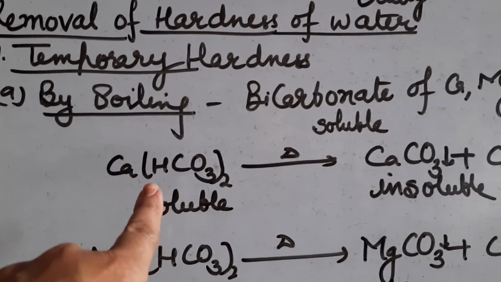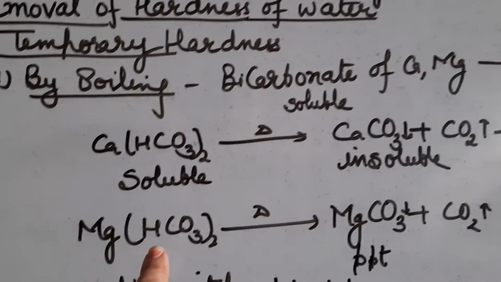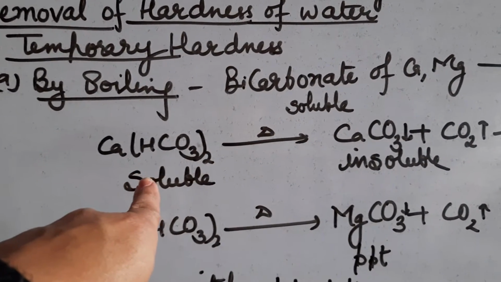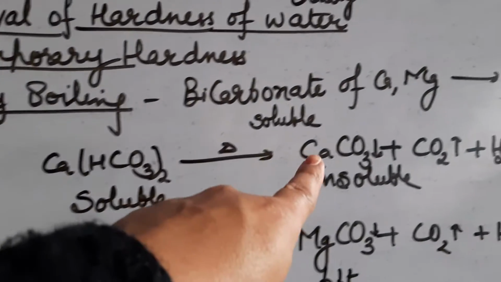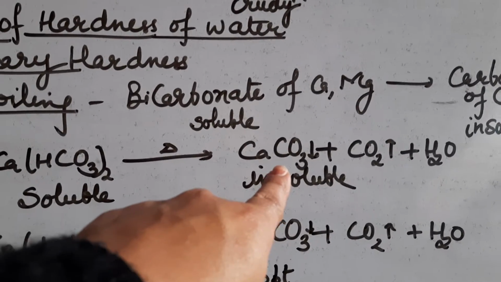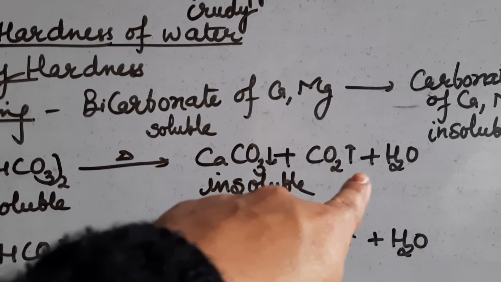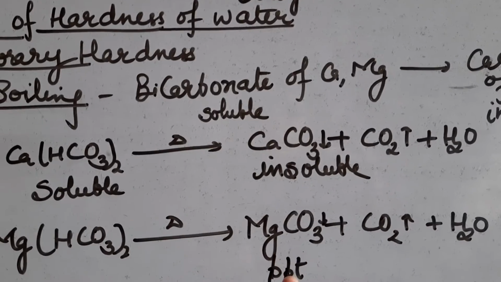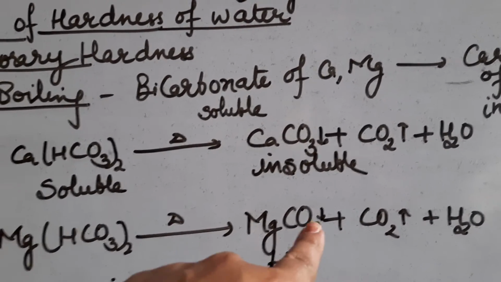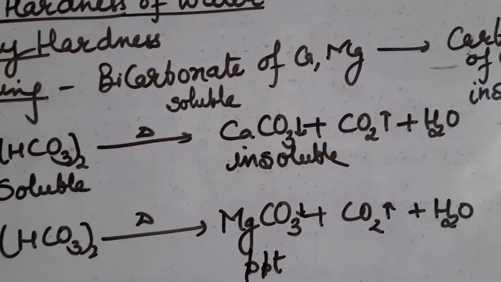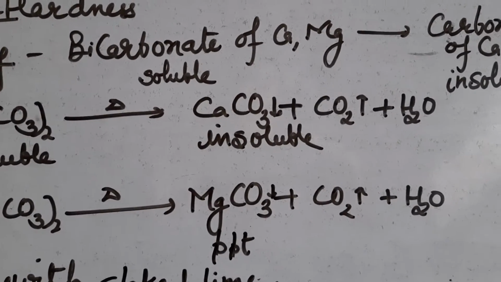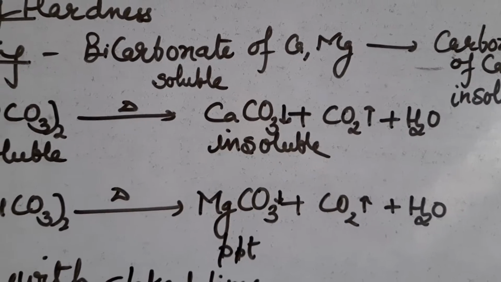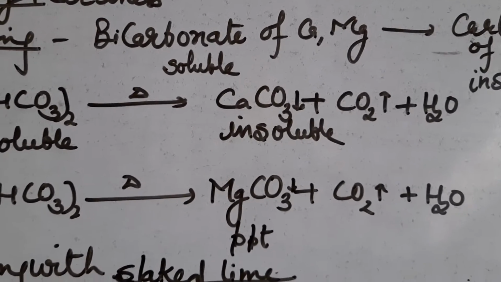So this is your calcium bicarbonate, and this is your magnesium bicarbonate. When you heat, this bicarbonate, which is soluble in water, is converted into insoluble calcium carbonate, carbon dioxide and water. Calcium carbonate is insoluble and magnesium carbonate is also insoluble in water. So they settle down at the bottom, carbon dioxide is released and water forms. This is the way by which you can remove temporary hardness.